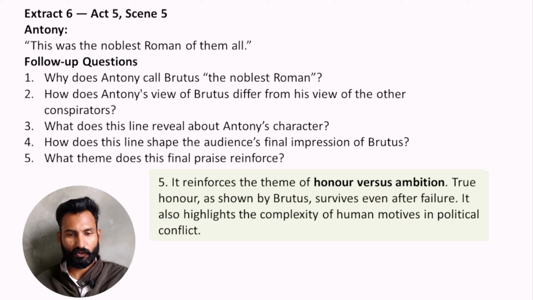So that was all about this play. I hope these stanzas or extracts will help you a lot.